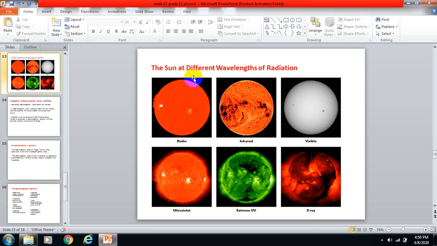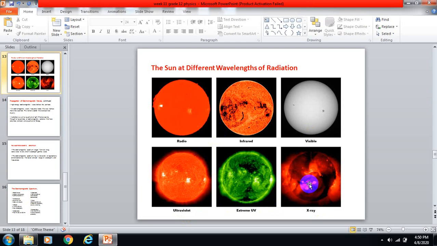The sun emits different wavelengths of radiation. Look at the radio waves, infrared waves, visible waves, ultraviolet rays, extreme ultraviolet rays, and X-rays. We don't experience infrared and ultraviolet directly, by the way.